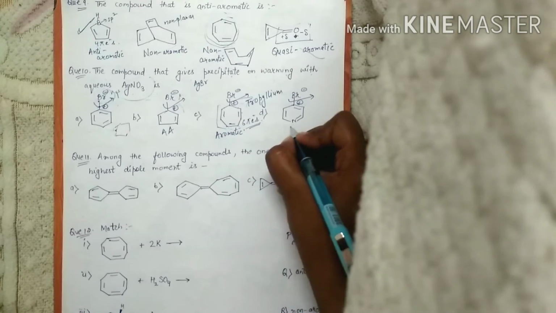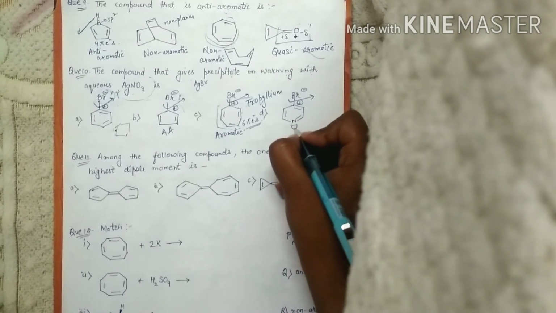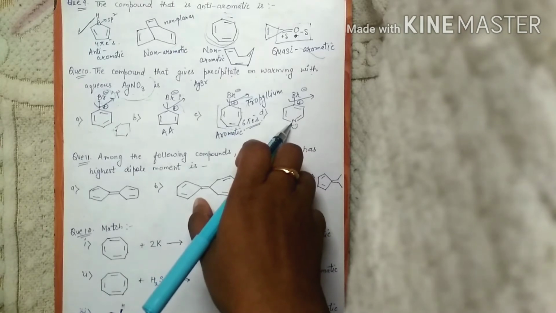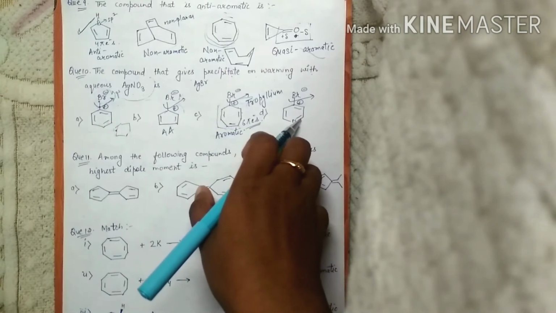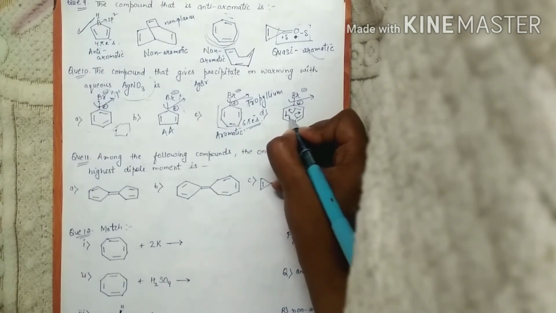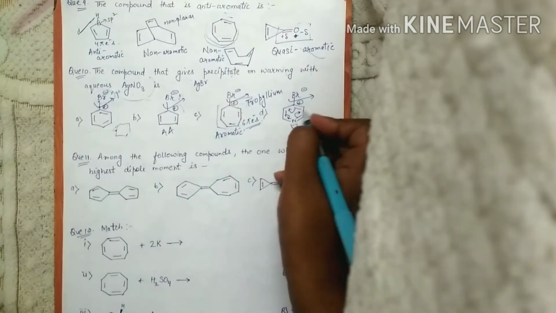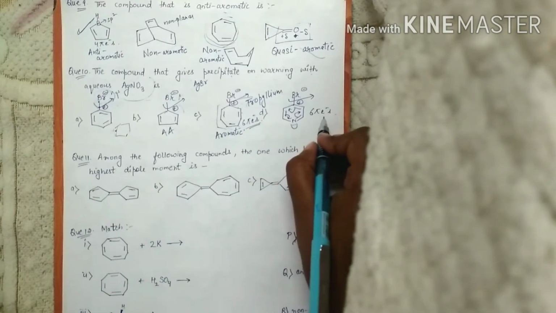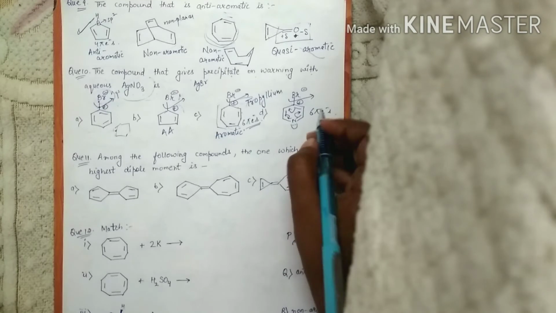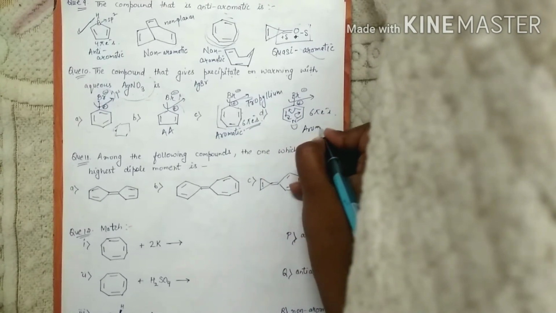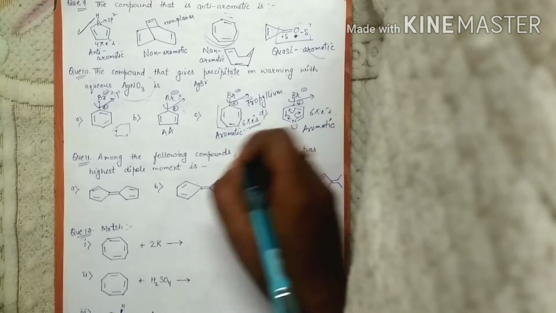For fourth case, this nitrogen has a lone pair, but it will not be donated because this heteroatom has double bond along with it. So the number of electrons which are going to be participated for resonance will be 6 pi electrons. So it is following 4n plus 2 pi electron rule. So this one is also aromatic.